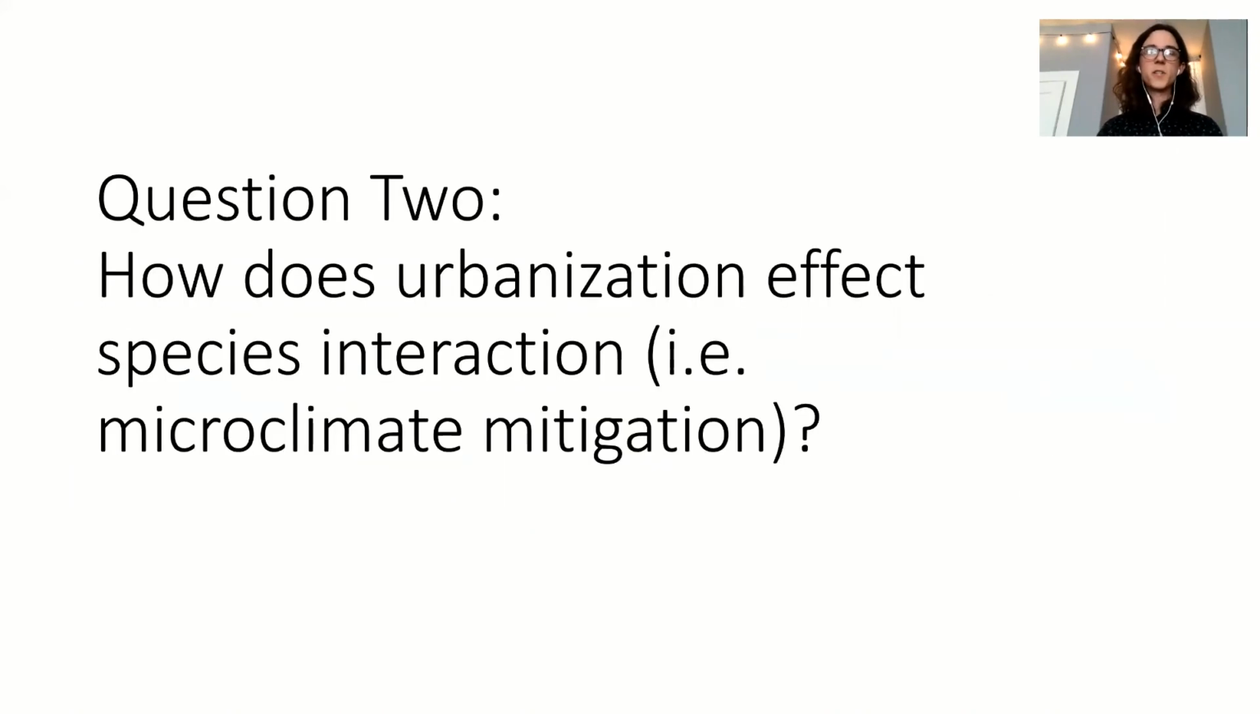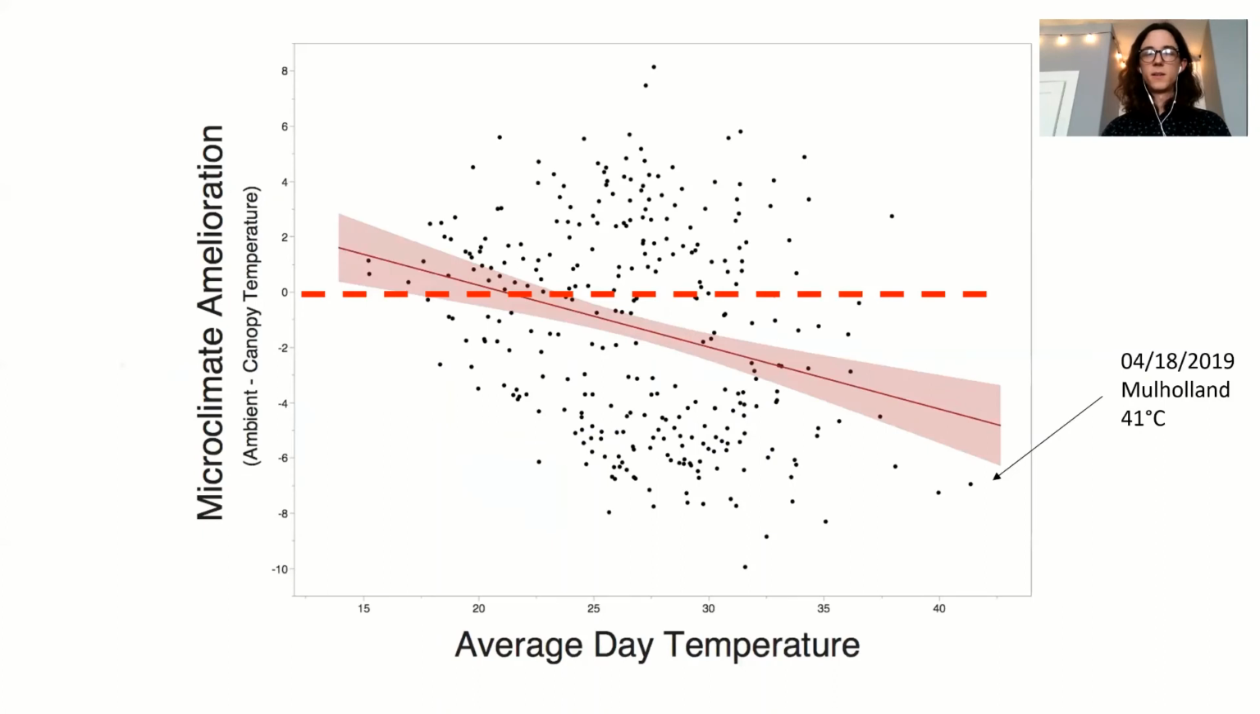To get into our second question, which was how does urbanization affect species interactions, specifically microclimate mitigation? So to break down this figure, here on the x-axis we have average day temperature, and so this is the temperature on a day at the site. On the y-axis we have our microclimate amelioration, which is the difference between the ambient temperature at the site and under the canopy. And so if data were to fall along the 0 line, that hashed red line, it would mean that it's the same temperature under the canopy as it is at the site.